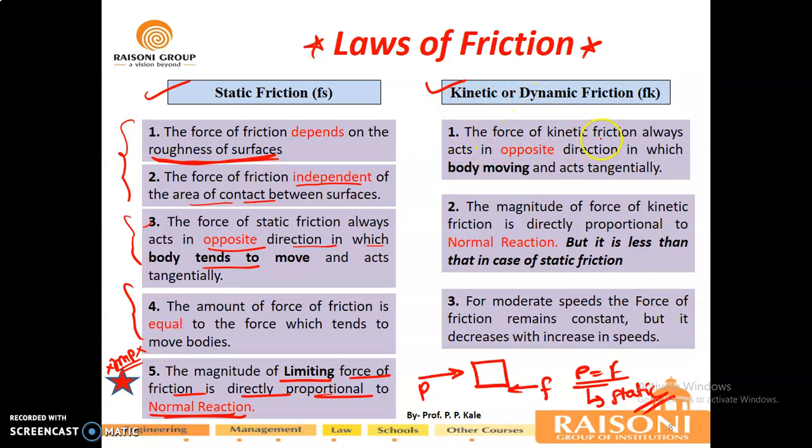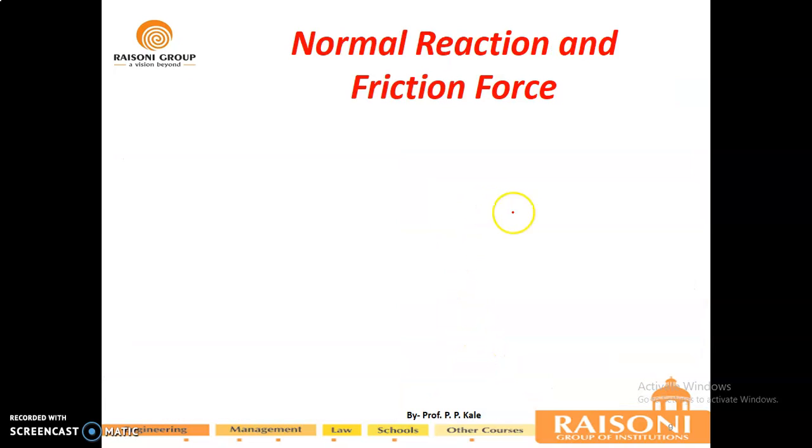First, the force of kinetic friction is always opposite to the direction of motion in which the body is moving, similar to static. The magnitude of the force of kinetic friction is directly proportional to the normal reaction. According to the fifth law, the same criterion applies in kinetic friction also, but it is less than in the case of static friction. For moderate speeds, the force of friction remains constant, but at high speed it will decrease. As you increase the speed of the vehicle, the frictional force will decrease. Now, what is normal reaction?